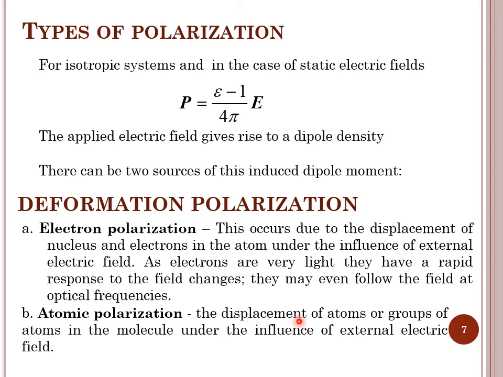Now here, if the atoms or molecules or ions of a dielectric are displaced due to the applied electric field, that again can give rise to a polarization. Such a type of polarization is known as atomic polarization. In both these cases, you will find that on application of the electric field, the charges, either the electrons or the atoms, move from their position and deformation is produced in the material, which will give rise to the polarization. That's why these are known as deformation polarization.